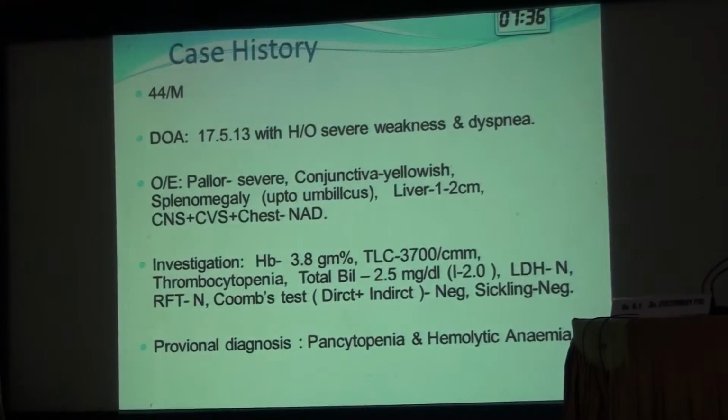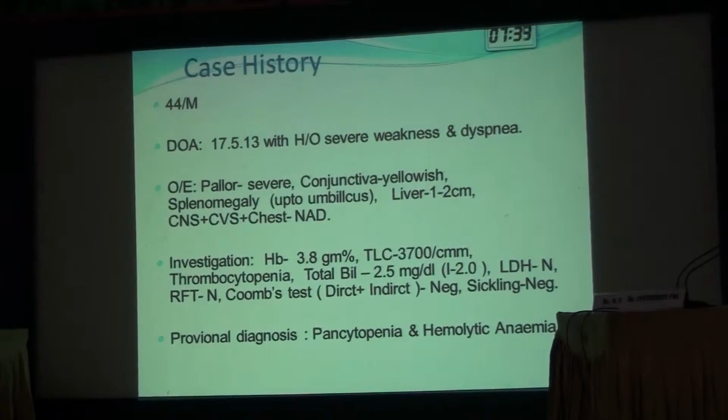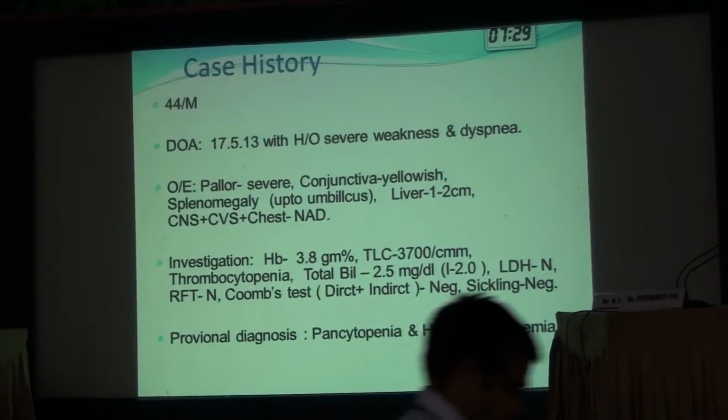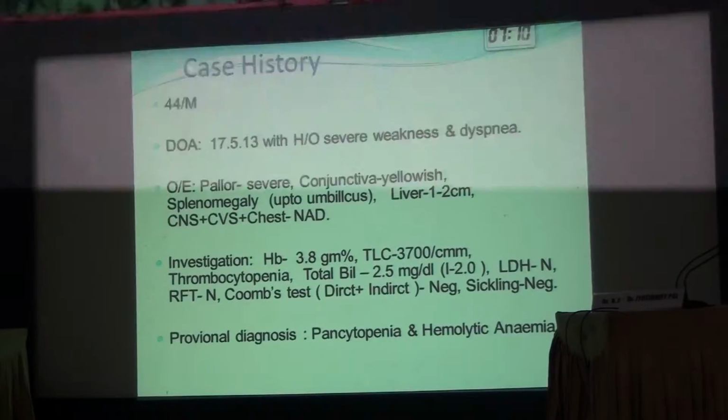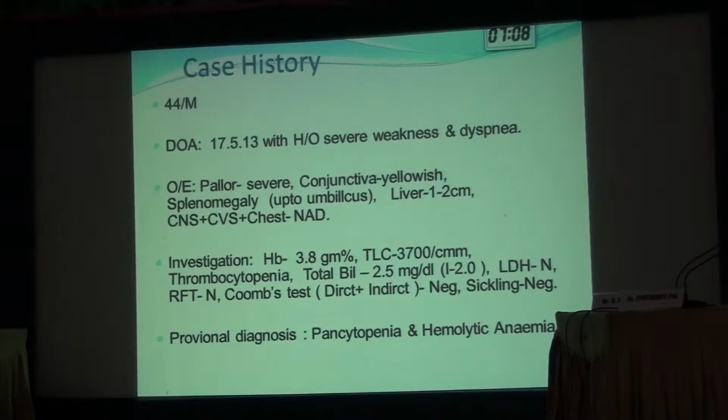On examination, there was severe pallor, the conjunctiva was yellowish, there was huge splenomegaly, the spleen was up to the umbilicus, and the liver was 1 to 2 centimeters. Other systems were normal. On investigation, there was severe anemia, hemoglobin was 3.8 gram %, TLC was on the lower side of the normal range, there was thrombocytopenia, bilirubin was raised, and there was indirect hyperbilirubinemia. All other investigations were within normal limits. So the provisional diagnosis was pancytopenia with features of hemolytic anemia.